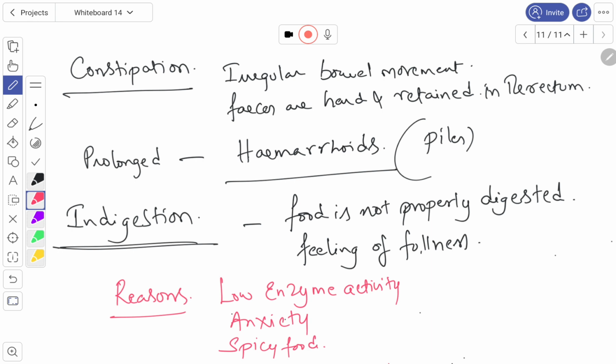More spicy food. Okay, dear students, I'm going to stop now because still we have neural control of digestion, protein energy malnutrition, and also a list of vitamins I'm going to give you, and I'll take one more class. Tomorrow most probably I'll do that one, and I'll complete the topic of digestion and absorption, and after that we'll go for the topic called breathing and exchange of gases. After completion of the next class we'll conduct one more examination on complete digestion and absorption.